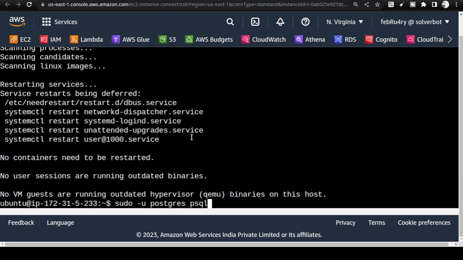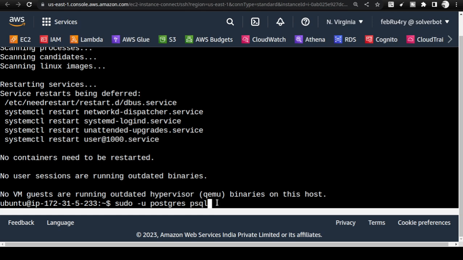Now, psql is the command line interface. I am going to change myself into the Postgres user. So in Linux, there are multiple users. Okay, and postgres is one of the users. After I install PostgreSQL, postgres becomes one of the users. And then using this command, sudo -u postgres, I am becoming the Postgres user, and then I am going to connect to psql.